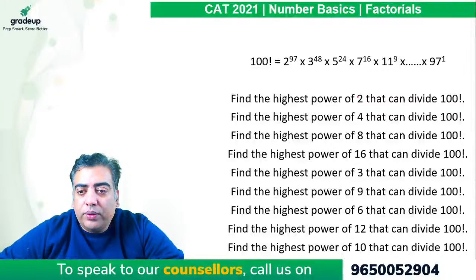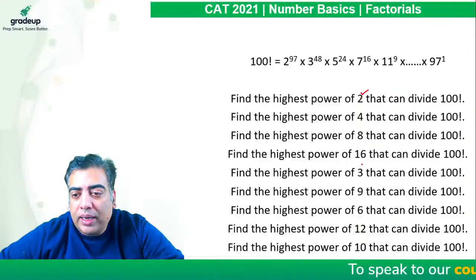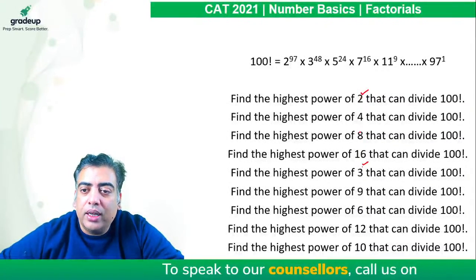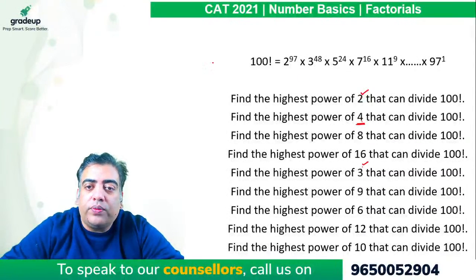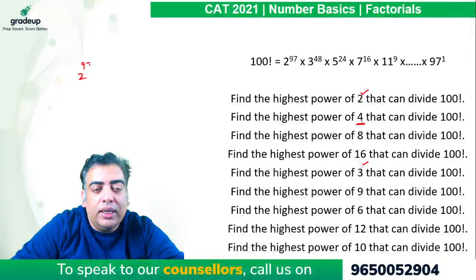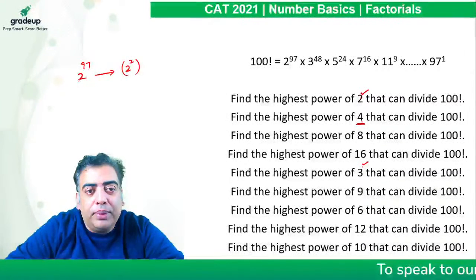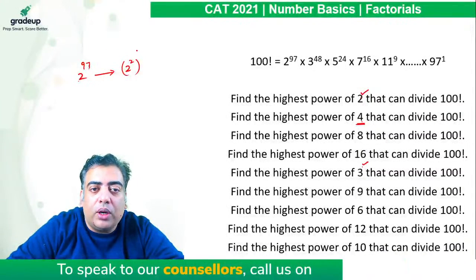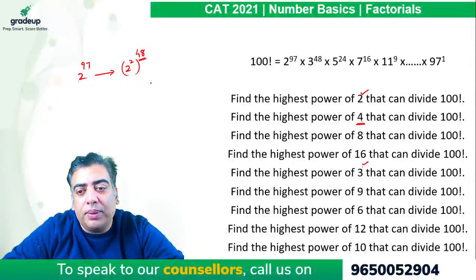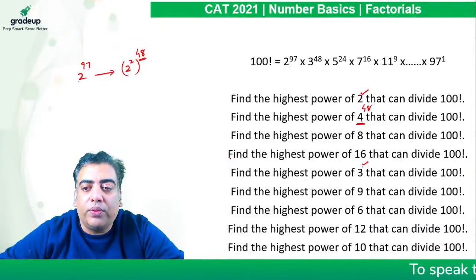So we just did a few of them. So the power of 2 in 100 factorial is 97. 2 is prime, 3 is prime, so it can be done directly. If we are required the power of 4, 4 is 2 square. So we need to find the power of 2 in the given factorial and then convert it to square. When you are squaring the base, the power should be divided by 2. When you divide 97 by 2, it comes out to be 48.5. Just keep the integral value and leave the decimal part. So the power of 4 in 100 factorial comes out to be 48.